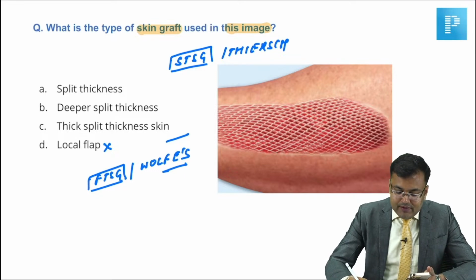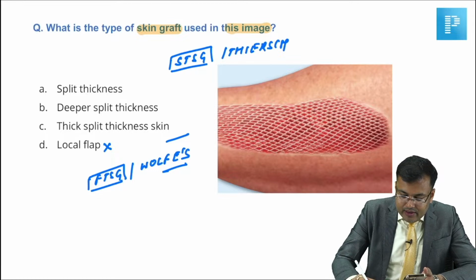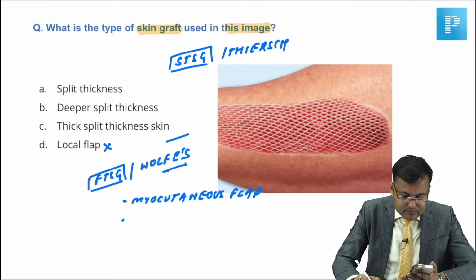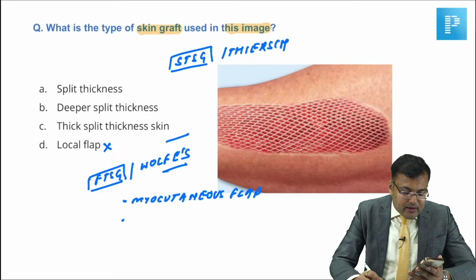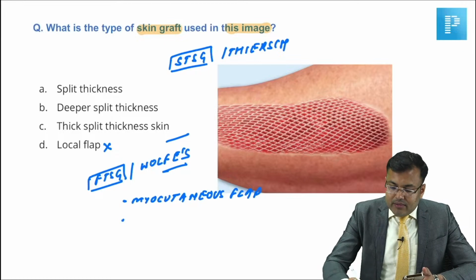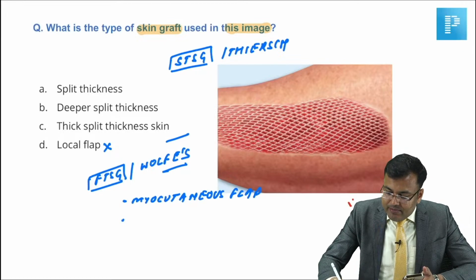Okay, myocutaneous flap was there. This is obviously not the myocutaneous flap. So there was one option, what? Myocutaneous flap. One option was myocutaneous flap. Right, there was one option, cover with omentum in small hole question. Okay, so I got it. Sometimes this kind of question might be there.